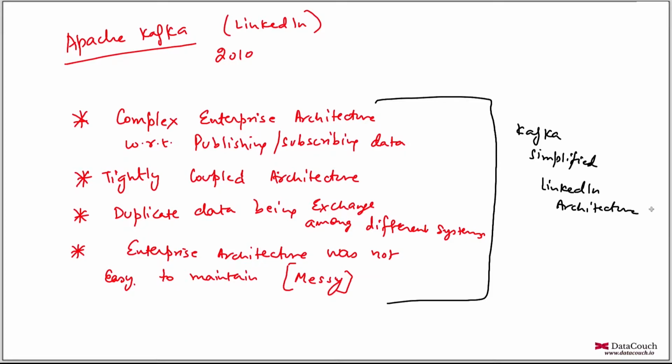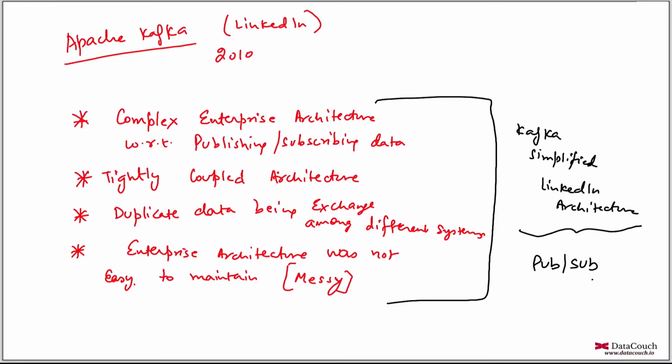If you see, Kafka initially started as a publisher subscriber system. Kafka was used for simplifying LinkedIn architecture. It was used as a pub sub, publisher and subscriber system. So publishers are publishing data, subscribers are subscribing data, Kafka is buffering the data. It initially started as a pub sub, and later on it evolved into a complete streaming platform. I'm going to talk about that, but for the time being, just understand Kafka architecture initially was very complex.